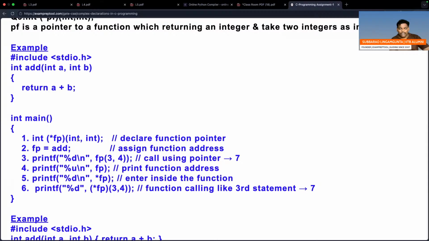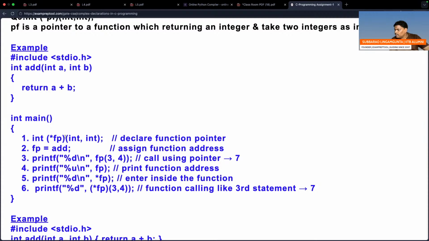So if you observe clearly, fp is a variable. But what kind of variable? fp is a pointer variable. But pointer to what? A function which will take two integers and return an integer as output. So remember, fp is a pointer variable, but a pointer to a function, in place of a pointer to an array or a pointer to one integer. If you want to use any variable, first declare it. So I declared it.